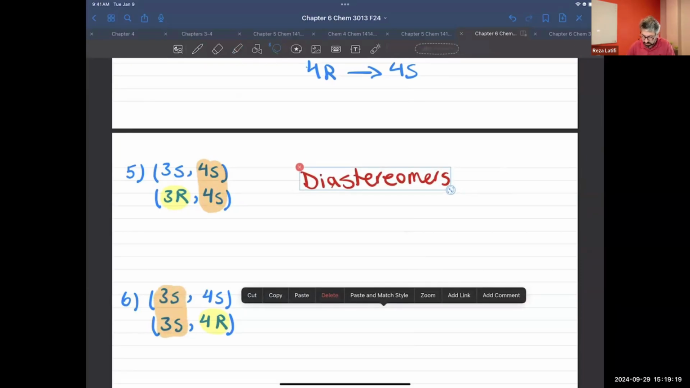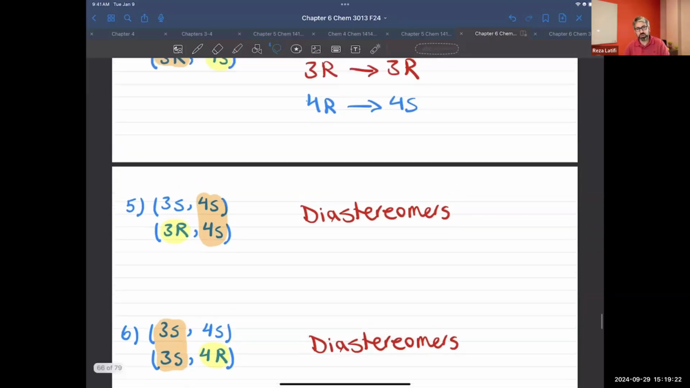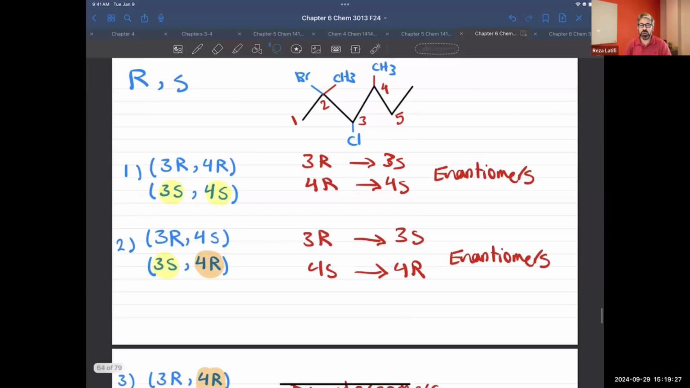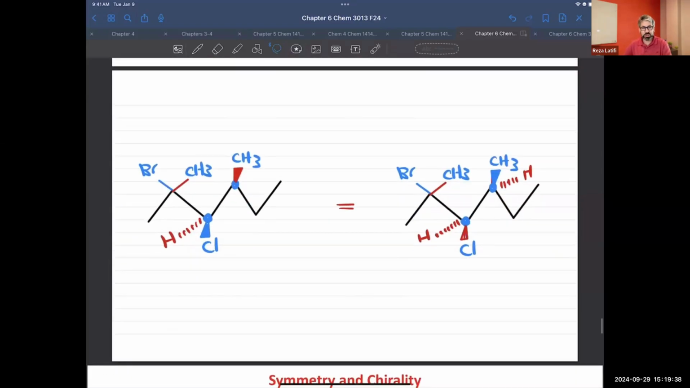And I'm going to call them diastereomers. So we got 1, 2, 3, 4 pairs of diastereomers, and 2 of them are enantiomers. We had 6 combinations, and out of those 6 combinations, I got 2 enantiomers and 4 diastereomers. Okay. Now let's name this compound.